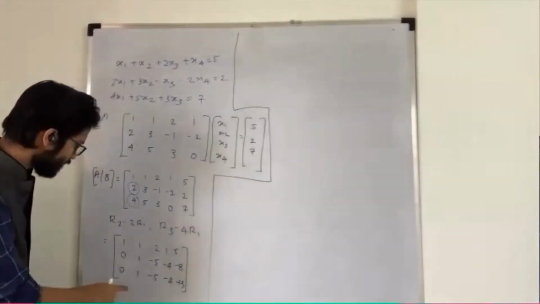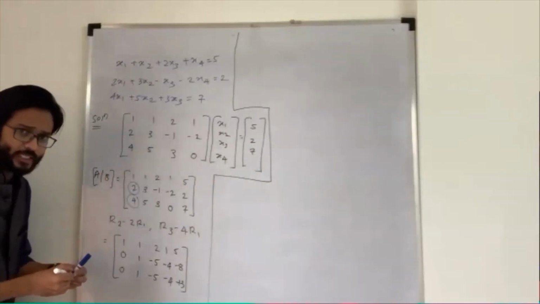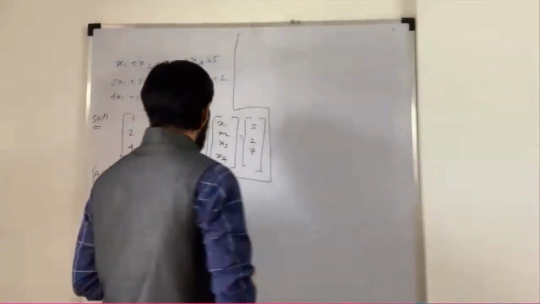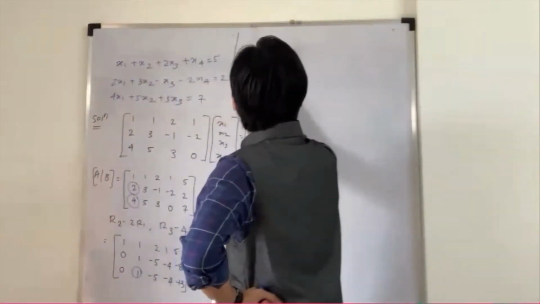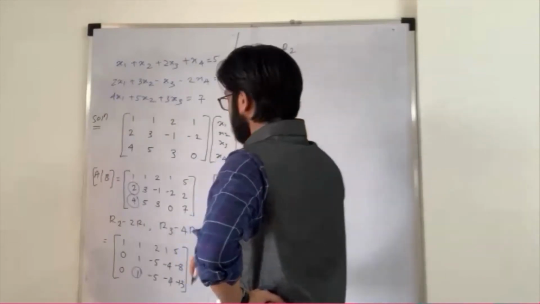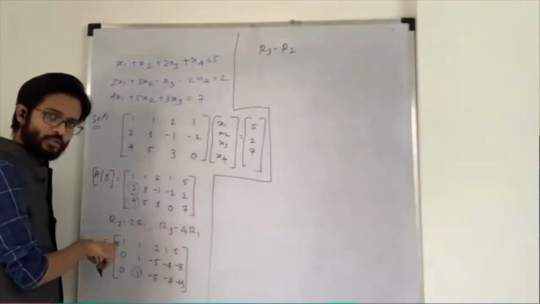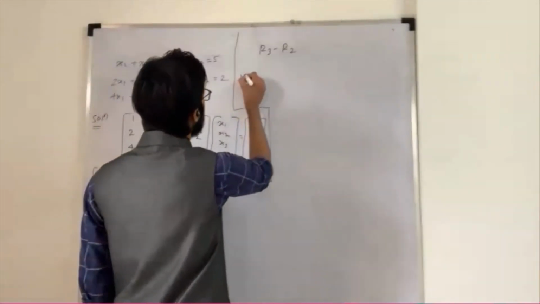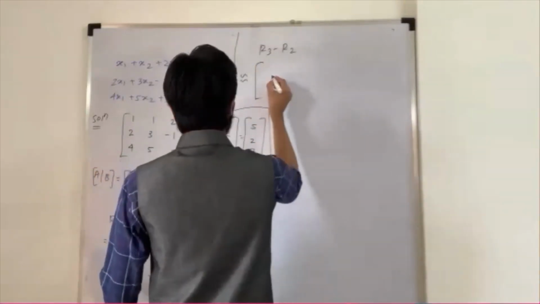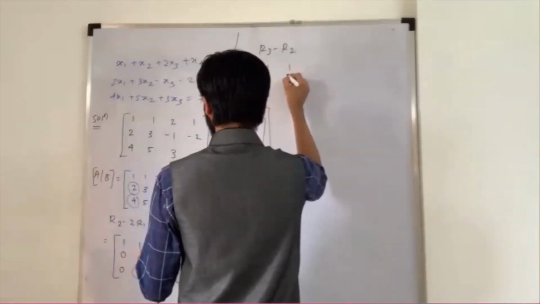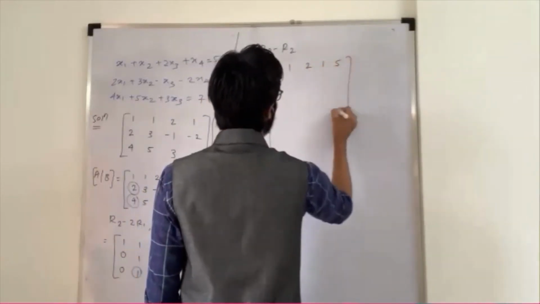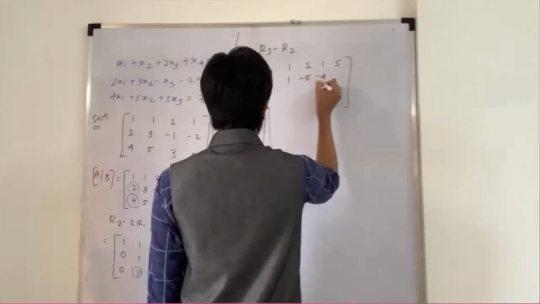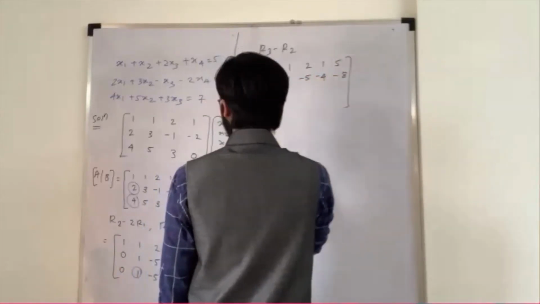So again, just make this element 0. Now my target is to make this element 0. To make this element 0, I use my row operation R3 minus R2. I'm not going to use R1. Why? Because this 0 will be disturbed and I don't want to disturb this 0. So which matrix will I get? I will get 1, 1, 2, 1, 5. There is no change in the second row also: 0, 1, minus 5, minus 4, and minus 8.